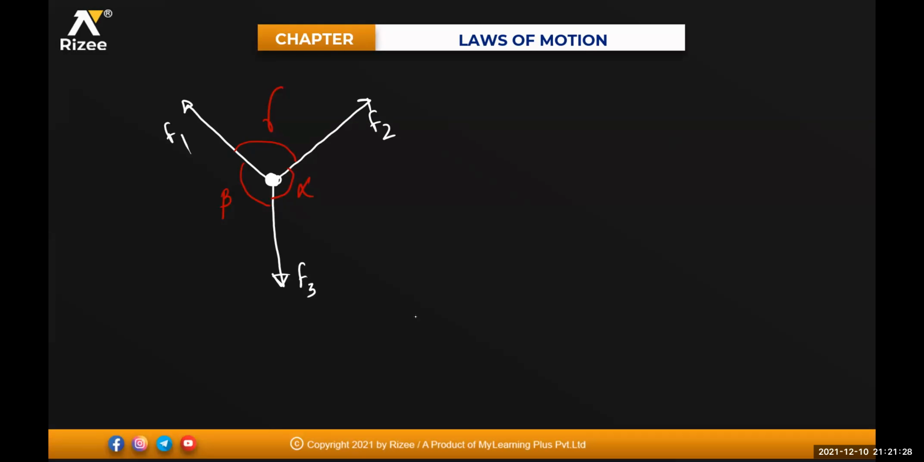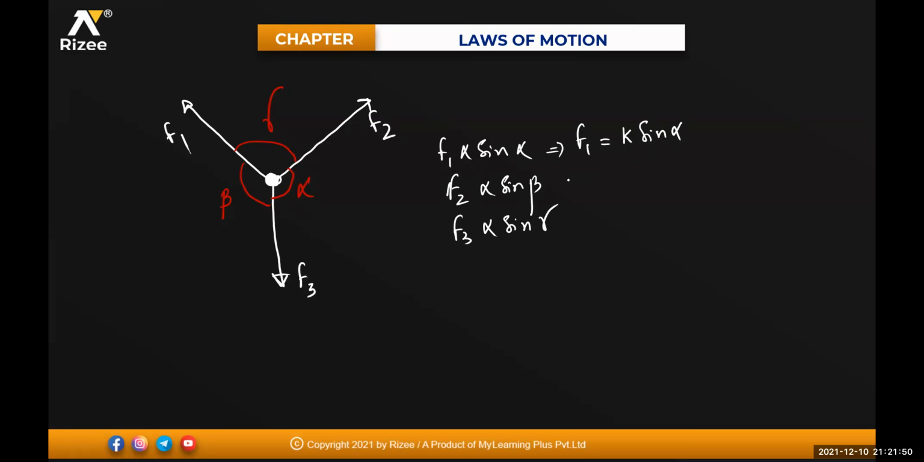Okay, so what is the condition? F1 is directly proportional to sine alpha. F2 will be directly proportional to sine beta. And F3 will be directly proportional to sine gamma. Now if I take the ratio, I can write F1 equals some constant K into sine alpha, F2 equals K into sine beta, and F3 equals K into sine gamma.